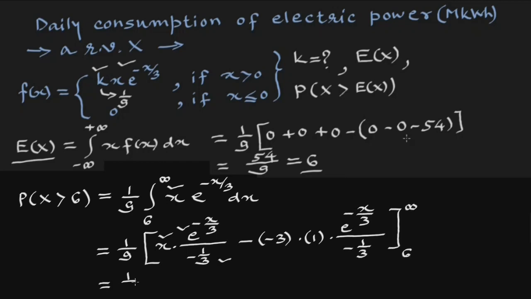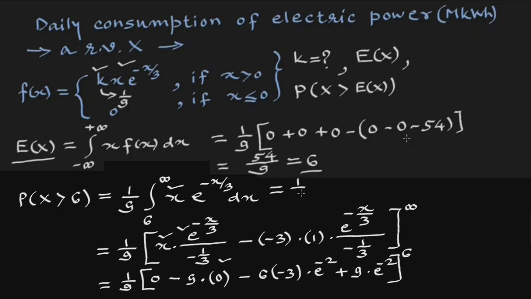This will be 1 upon 9. 1 upon e raised to infinity will be 0, minus 3 3s are 9 into 1 upon e raised to infinity will be 0, minus 6 into this minus 3 into e raised to minus 6 upon 3, e raised to minus 2, plus 9 into e raised to minus 6 upon 3, e raised to minus 2.